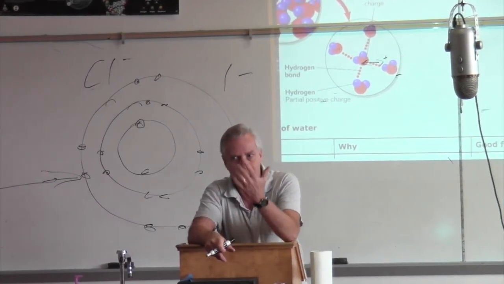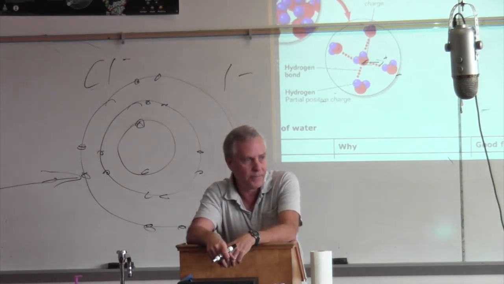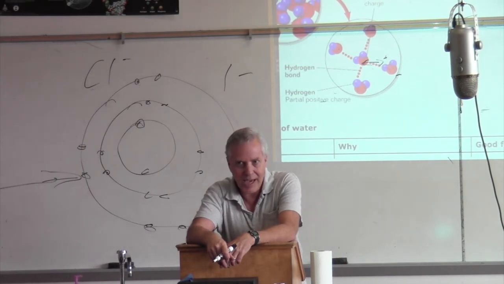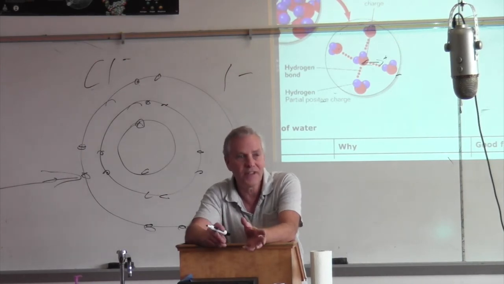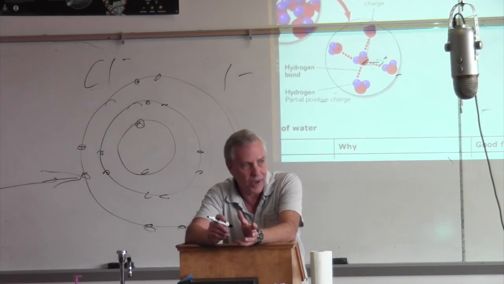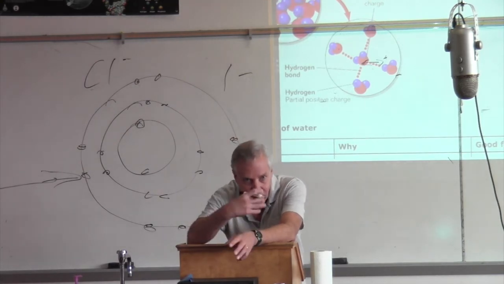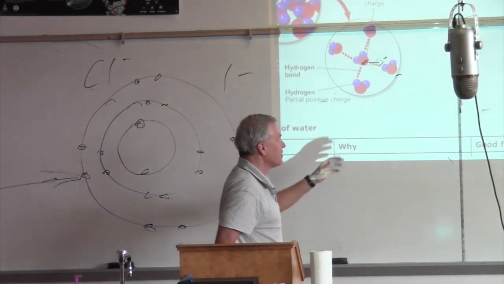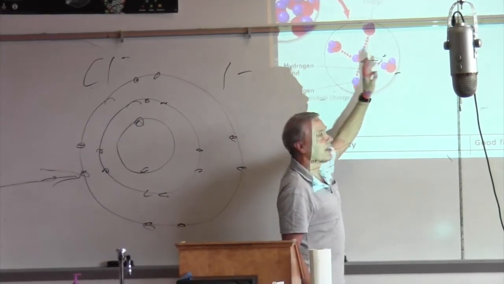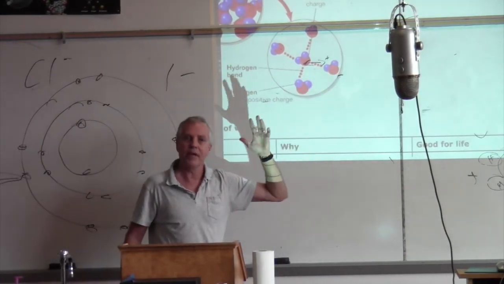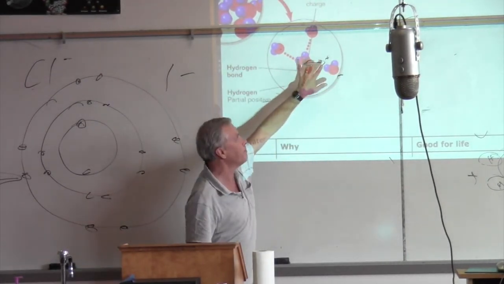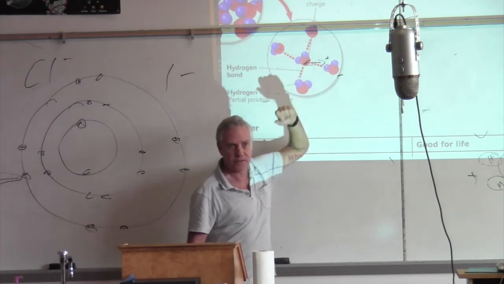What's the weakest bond? Of the 3 bonds you read about last night, what's the weakest bond? Cindy? Hydrogen. It's called a hydrogen bond, okay? I don't really like the term hydrogen because sometimes hydrogens aren't involved, okay? But oftentimes they are. Oftentimes, when hydrogens are bonded to other atoms, they tend to give away their electrons more, and that makes that side more positively charged. So that's why they call them hydrogen bonds. I would really prefer that they just name it polar bonds. So this is a bond between 2 polar molecules, okay?